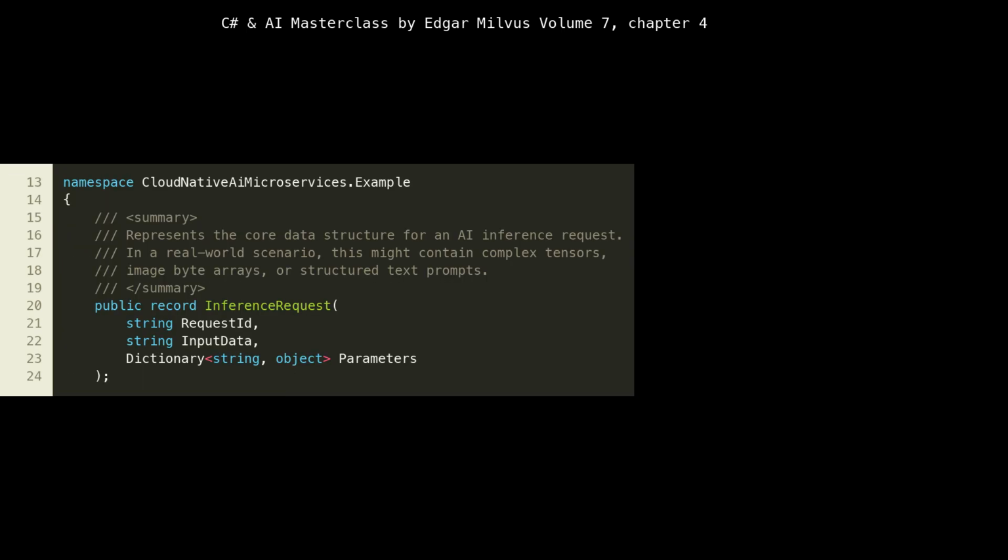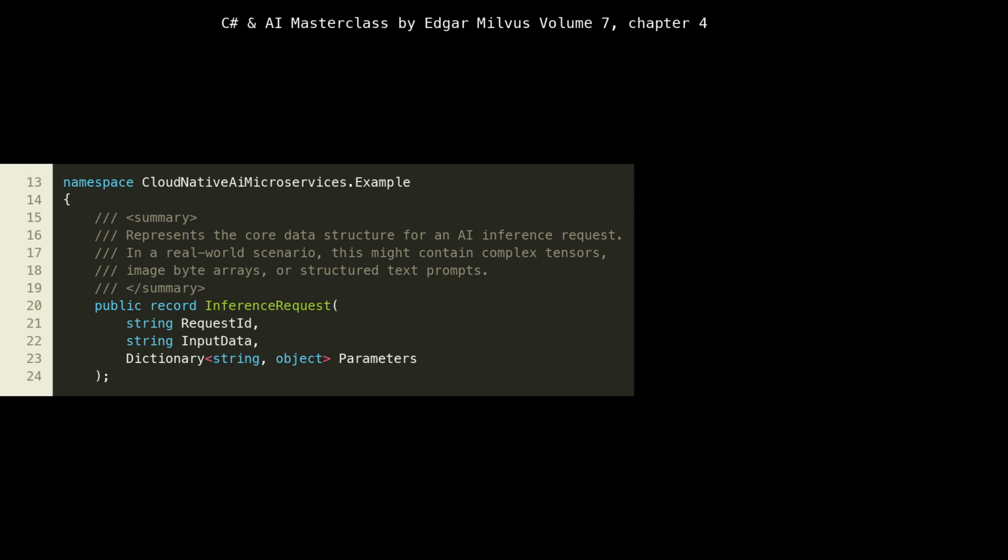At line 13, we declare our namespace, CloudNativeAIMicroservices.Example, which helps organize our code and prevent naming conflicts. Then, at lines 15 to 24, we define a C# record called InferenceRequest. This record type is a concise way to declare immutable data structures. It represents the input payload for our AI inference service.